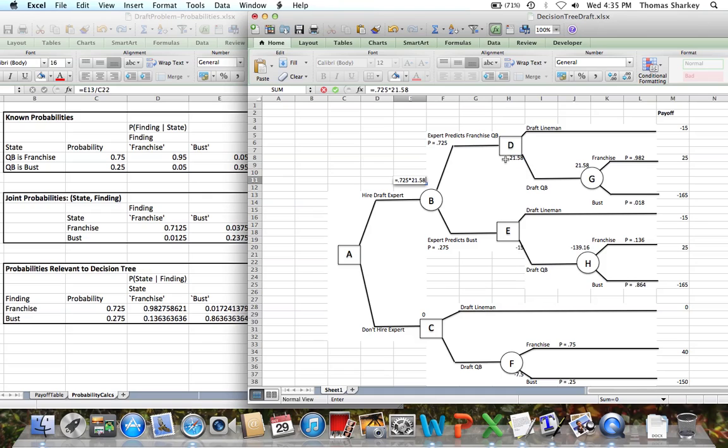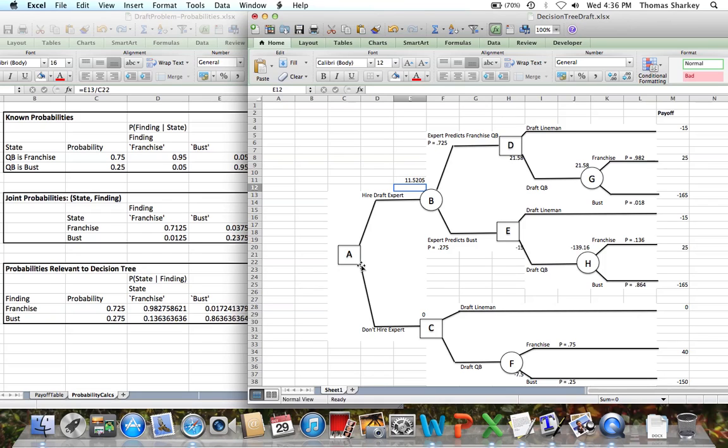So to get the expected payout of node B, we take the 0.725 probability of the expert predicting franchise quarterback, multiply it by the payout of the expert predicting the franchise quarterback, and add that to 0.275 times the minus $15 million payout associated with what we would do should we end up in node E, which is where the expert predicts the bust. So we end up with an expected payout for node B of $11.5 million.